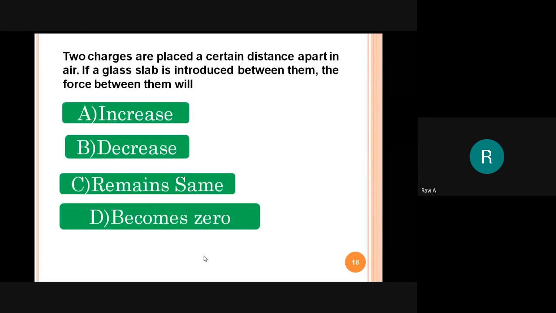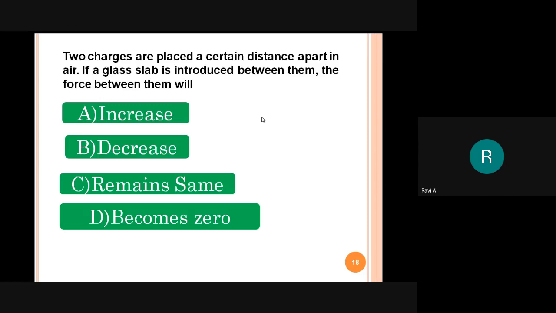Come to the next diagram. Right. So here this is also an important question. Read the question. Two charges are placed at some distance in air medium. Do you remember? So what is the force between these two charges?